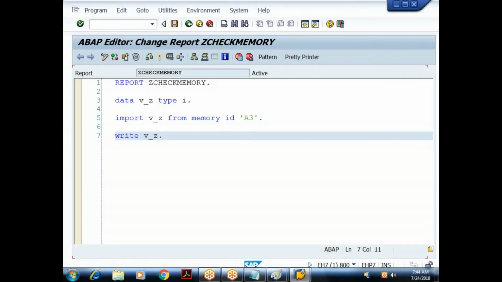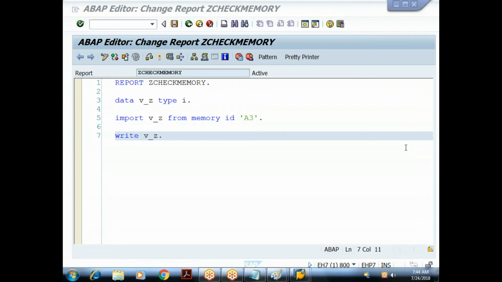So what is the understanding here? ABAP memory is session specific. It's not program specific. If other programs are also using the same memory IDs within the same session, the values will be overwritten. If another user logs into a new session and uses the same memory ID, those values will be unique to that session. Understood? The values will be unique to that particular session.